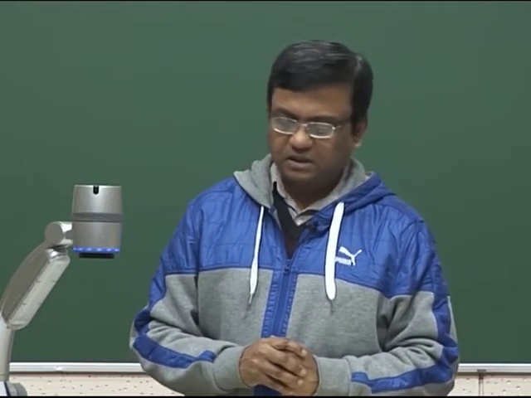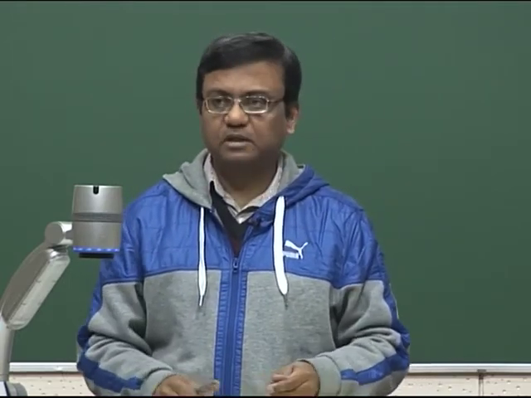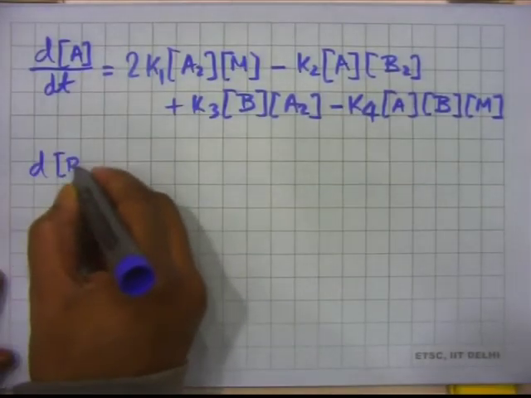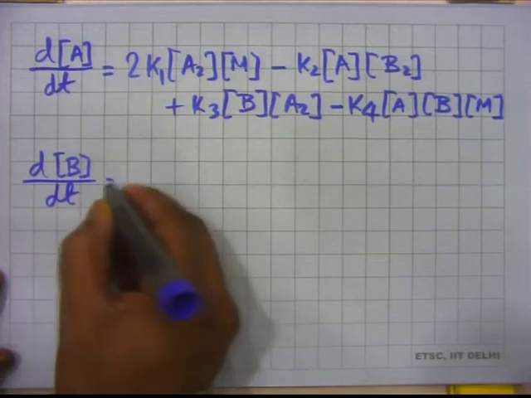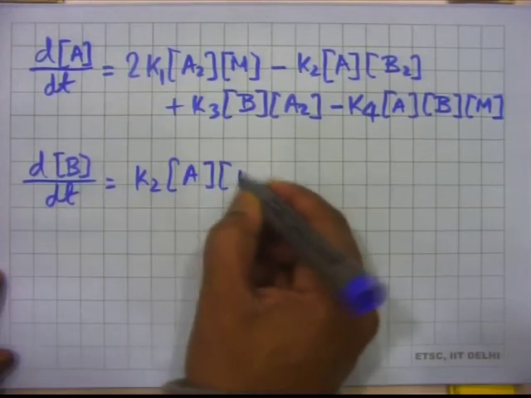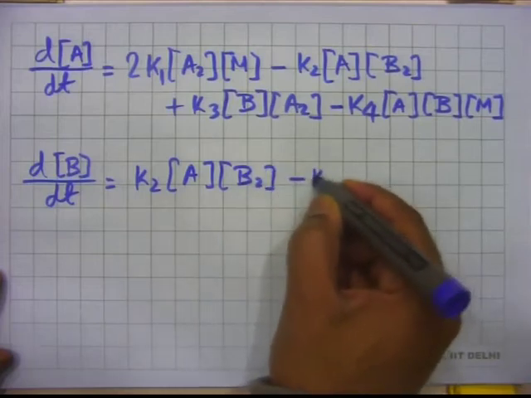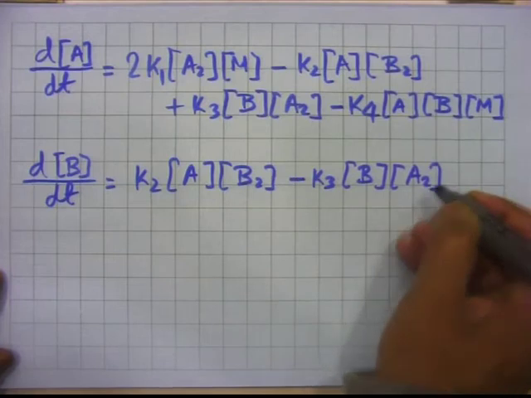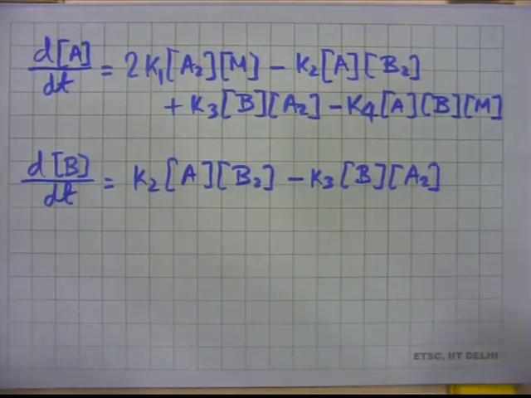Okay, so that gives us dA/dt, and we can do a similar thing for B, and write dB/dt. Again, convince yourself that it should have 2 terms.